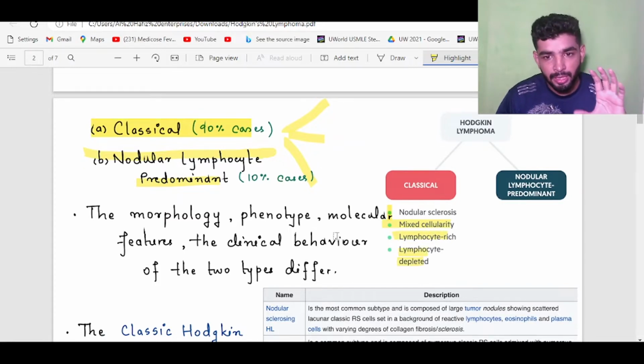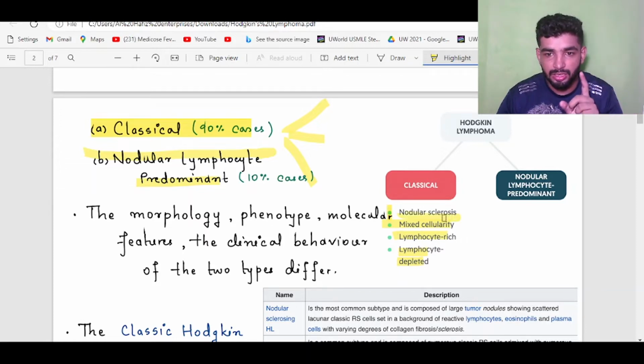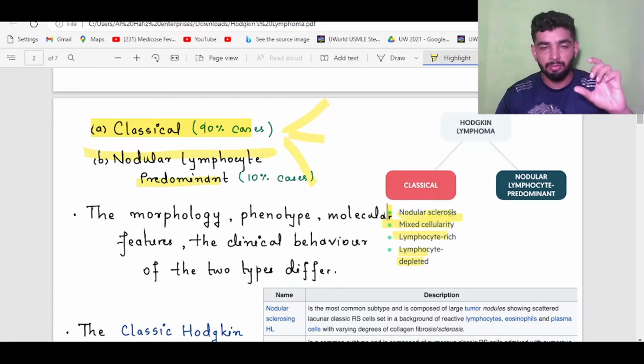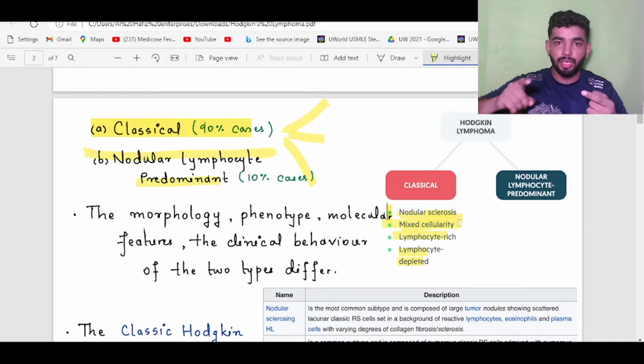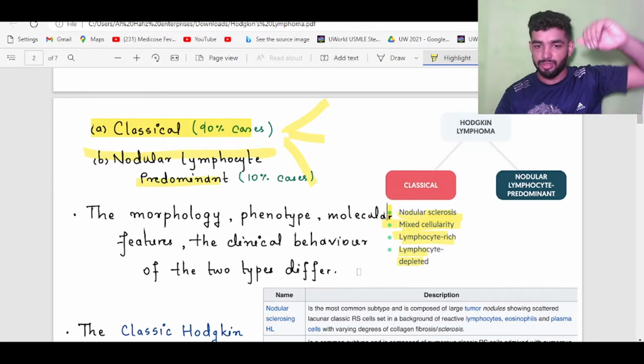What is meant by nodular sclerosis? I want to discuss it a little bit. Nodule formation or tumor formation with sclerosis. Sclerosis is the term for accumulation of collagen fibers. In mixed cellularity, B lymphocytes are mixed with other types of cells, T lymphocytes, and it may be plasma cells. Sometimes it is lymphocyte rich. Lymphocyte rich means an increased level of lymphocytes.